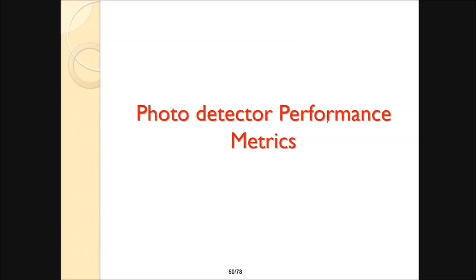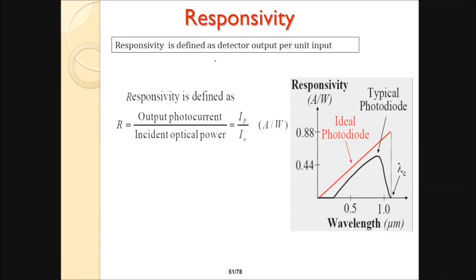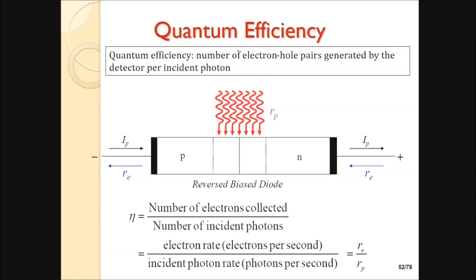Now photodetector performance metrics. This is responsivity. Responsivity is defined as detector output per unit input: output photocurrent over input optical power. This is the responsivity of a detector. Then quantum efficiency is also there. Quantum efficiency is the number of electron-hole pairs generated by the detector per incident photon.